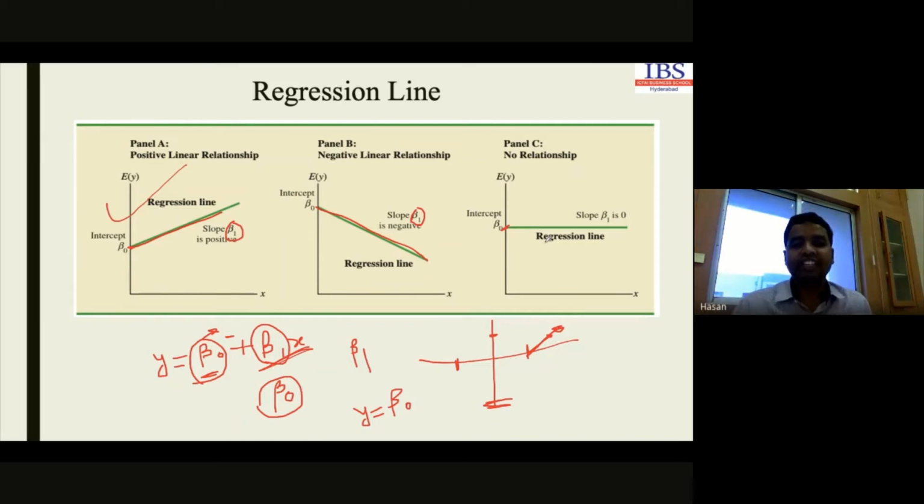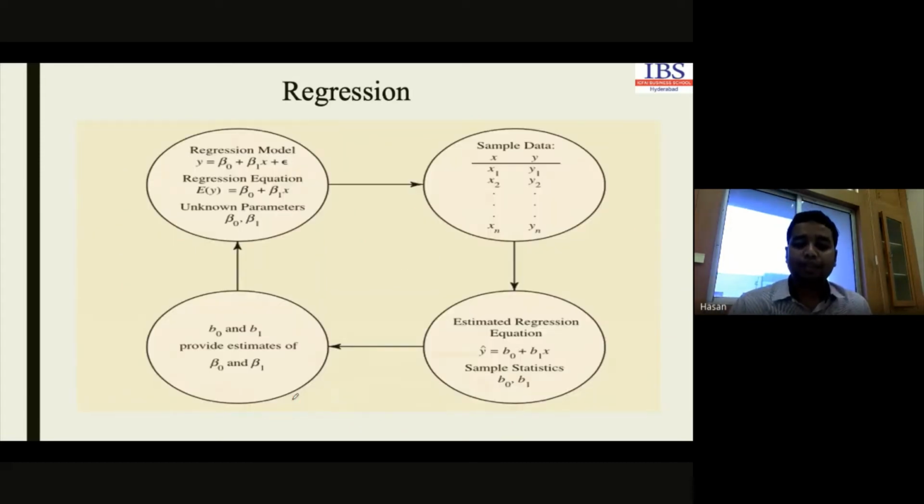Now the question is how we decide the value of beta 0 and beta 1 in the regression equation. For this, we have to consider a particular data set. That means this data will be available with us, and depending on the data set, we will have to estimate the regression equation first. The regression equation is y equals beta 0.